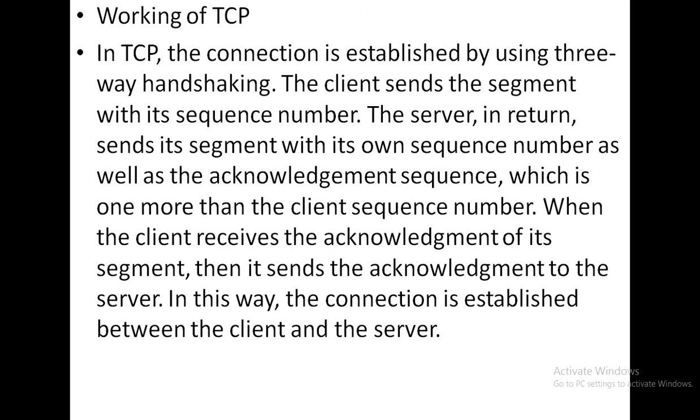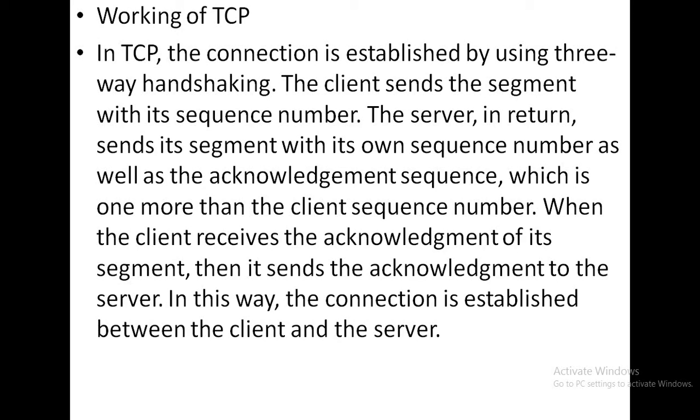Okay. So the next topic is working of TCP. That is how the TCP protocol works. In TCP, first the connection is established by using three-way handshaking. The client sends a segment with its sequence number, and the server in return sends its segment with its own sequence number as well as the acknowledgement number, which is one more than the client sequence number.